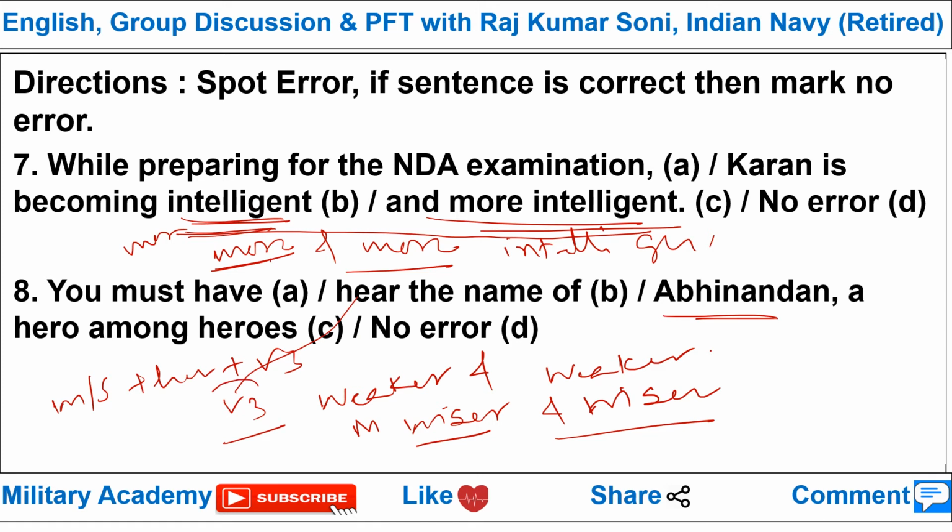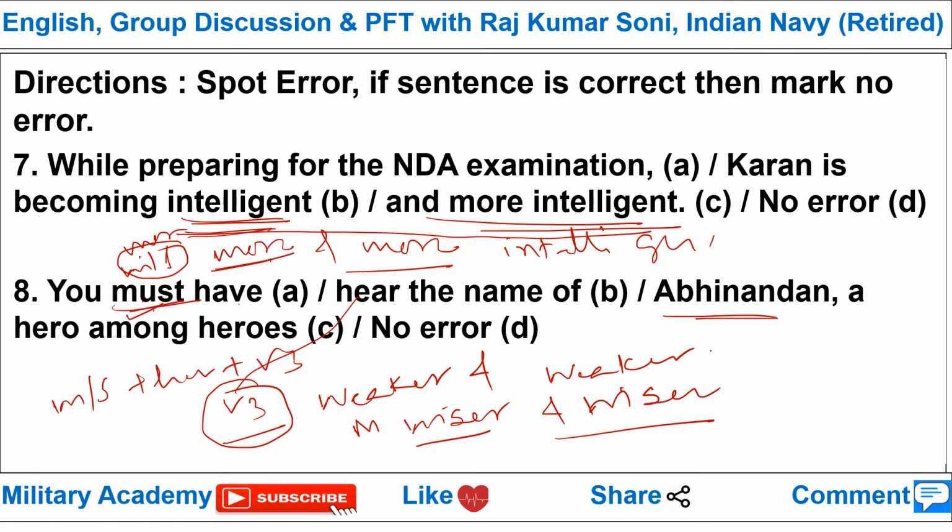But if you want to put some emphasis, then you can replace will with must also. Here you can use will, and if you want to put some emphasis on the future perfect tense, then you can use must also. So must is okay, then this have should be followed by V3. You must have heard the name of Abhinandan, a hero among heroes. So two sentences can be structured. First is, you will have heard the name of Abhinandan, a hero among heroes. And second sentence, you must have heard the name of Abhinandan, a hero among heroes.